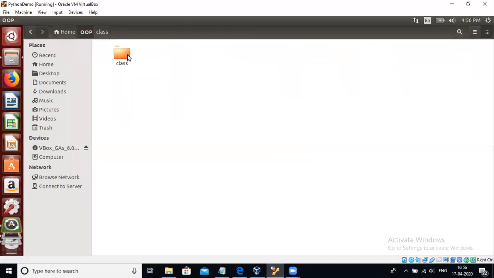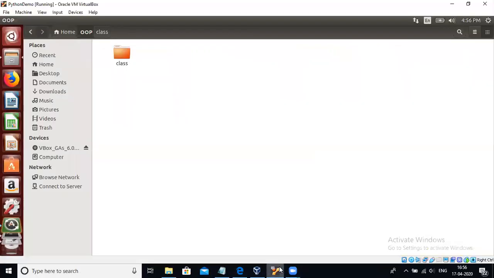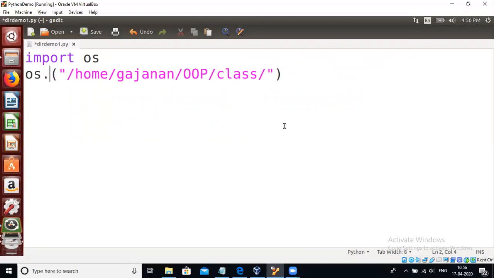Class is a subfolder inside the OOP. You can delete the class folder also, right? So we will delete the class folder first with the help of the rmdir method. Now, how can we write a program to delete that directory? Here I will write rmdir, right?